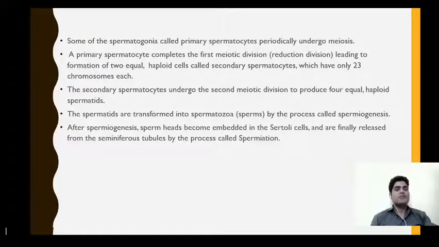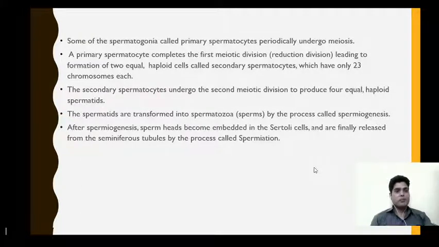Now these secondary spermatocytes undergo the second meiotic division, and this leads to the formation of 4 equal haploid spermatids. Then these spermatids are transformed into spermatozoa, that is sperms, by the process called spermiogenesis. That means the spermatids undergo differentiation and that leads to the formation of spermatozoa.